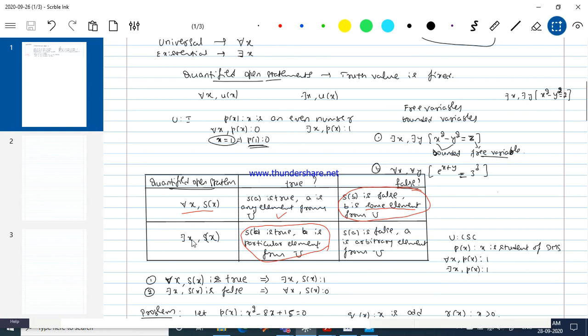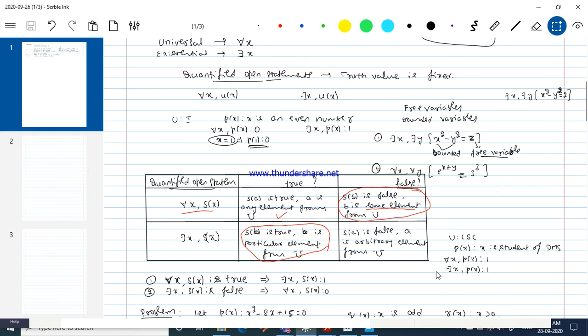Whereas in the case of there exists x, S of x, try to show it is a true statement. Try to find one element from the universal set for which the open statement becomes true, so that we can claim it is a true statement. When it is not possible to identify one element for which the statement is true, we claim it is a false statement. I told you that these two are not negations of each other, and I gave you an example for that.